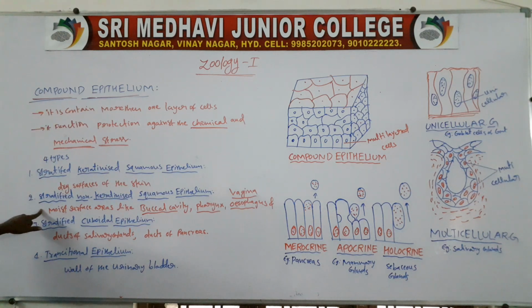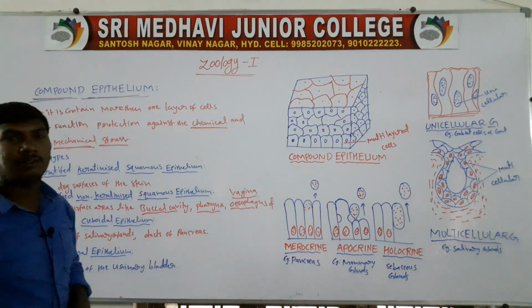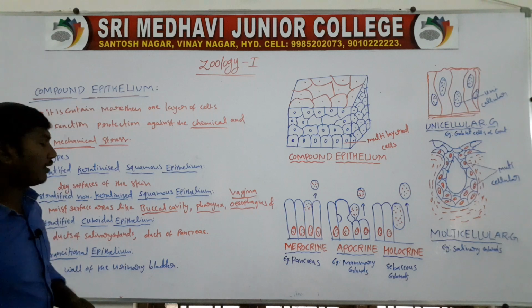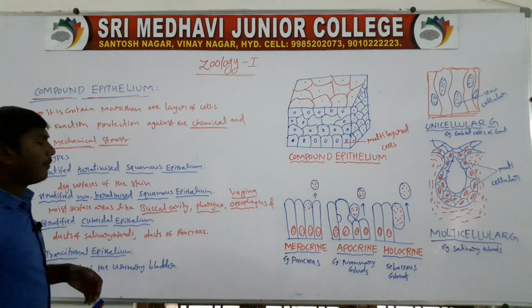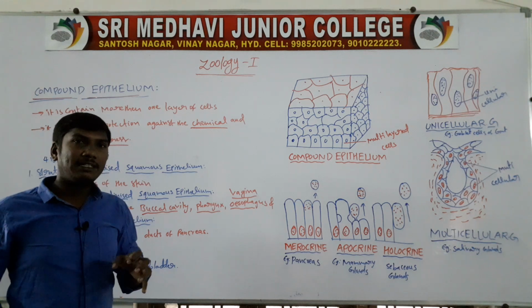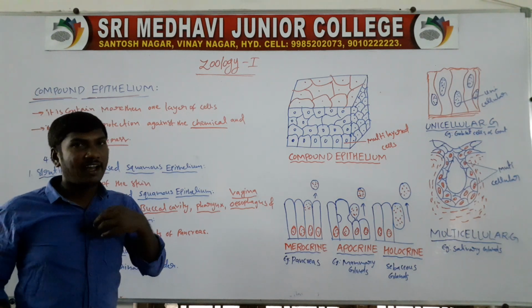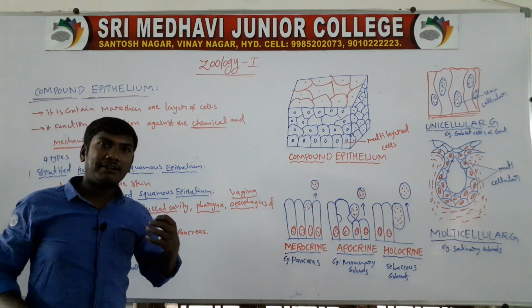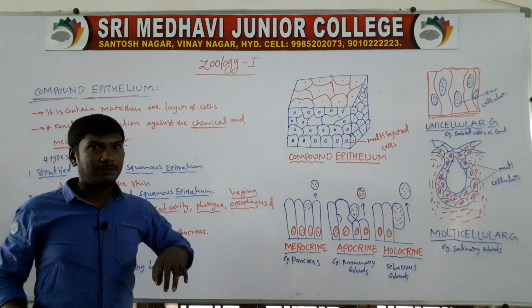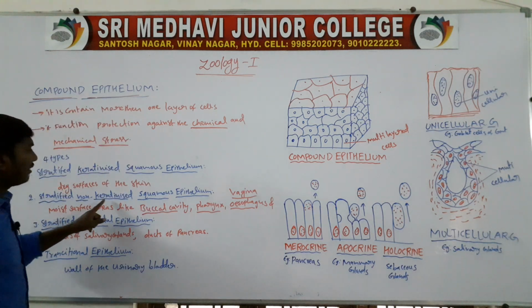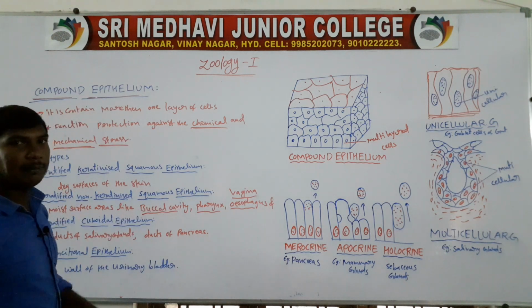Second one, stratified non-keratinized squamous epithelium, present in moist areas like the buccal cavity, pharynx, esophagus and female vagina.